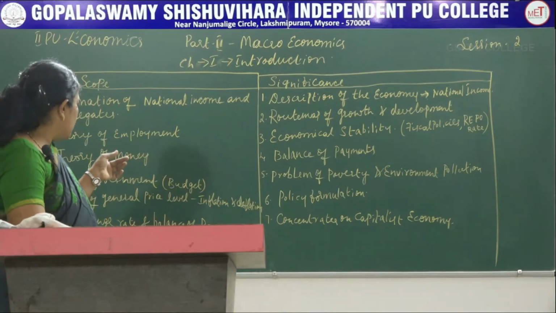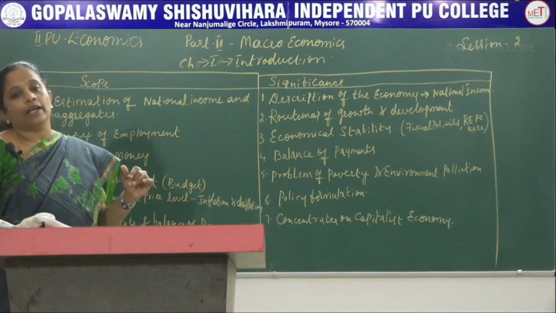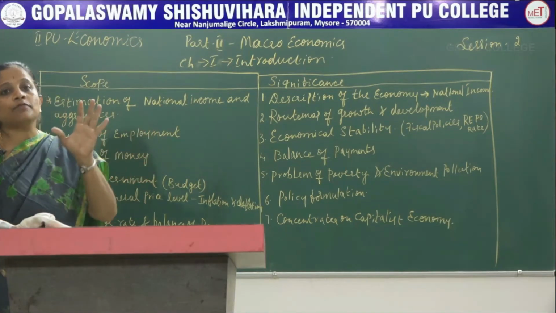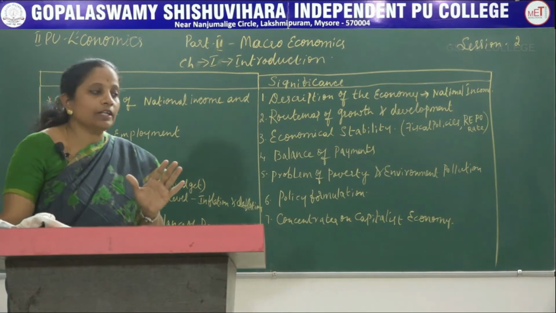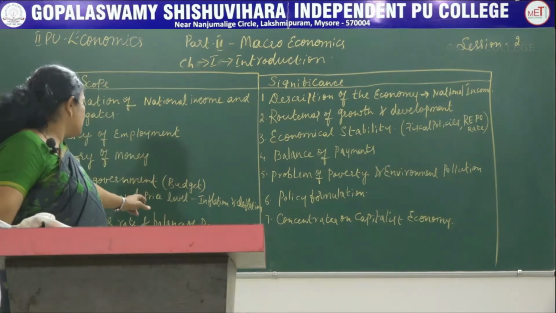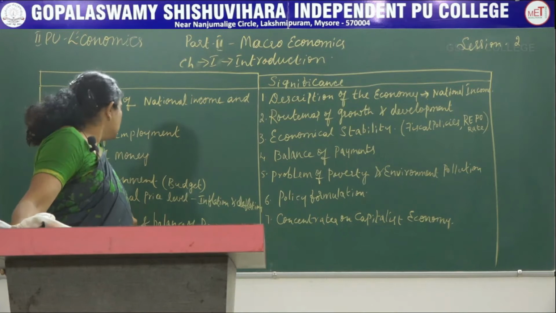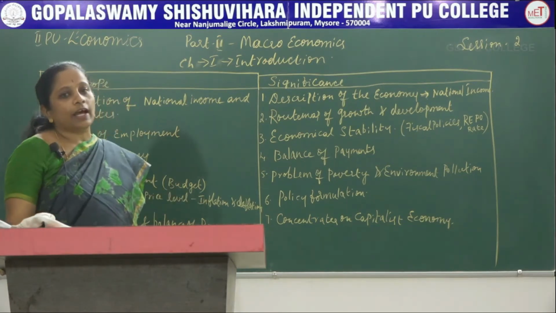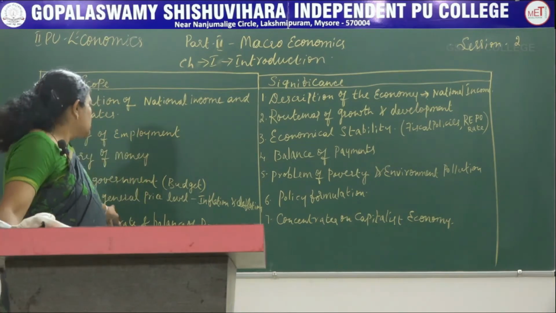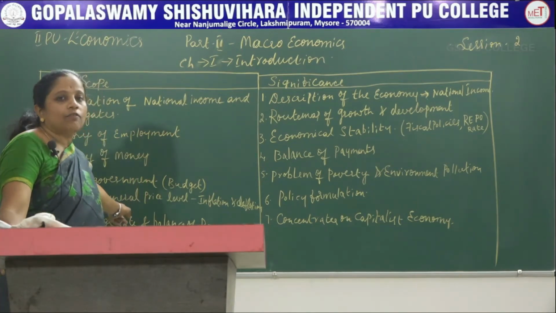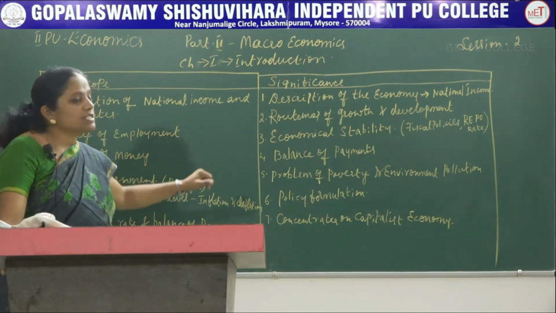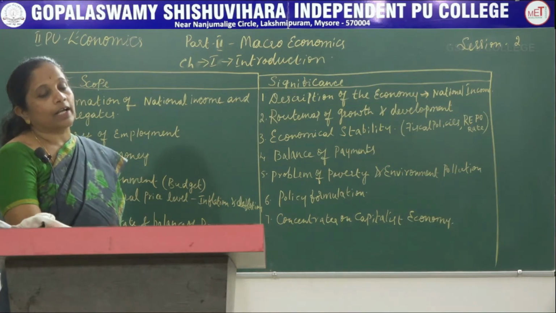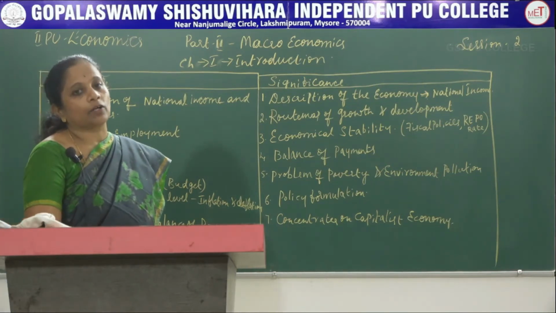All these are taken care of under the theory of money, and this theory of money explains the need for money and how it can be generated. The next one studies the general theory of price level, that is inflation and deflation. The theory of general price level, which studies inflation and deflation, is very important, and that is undertaken by